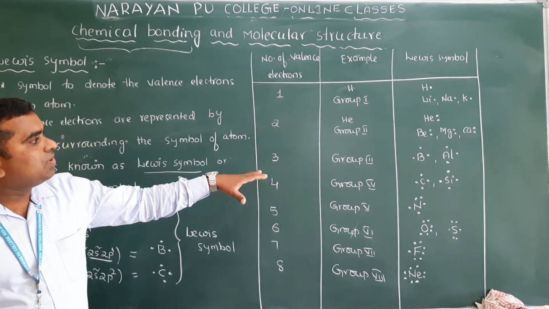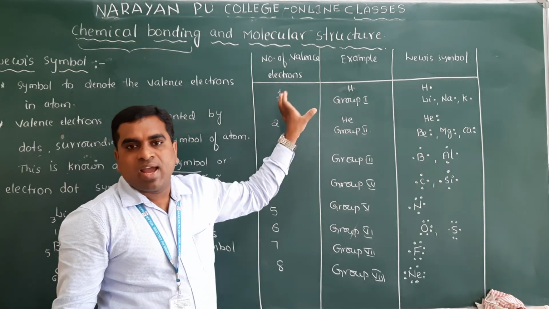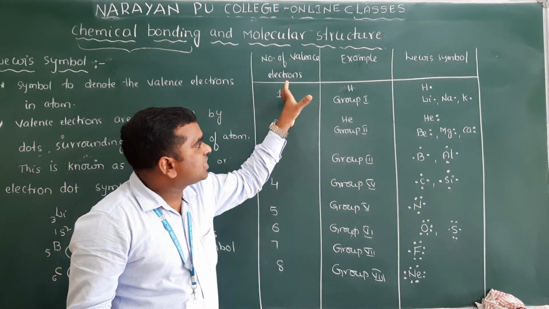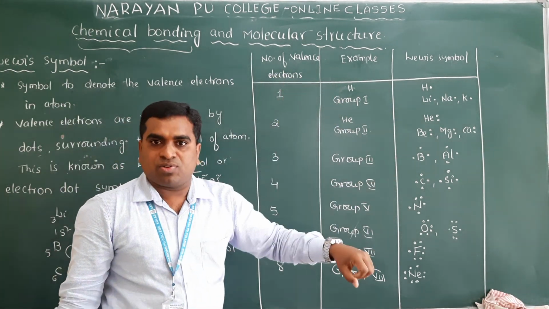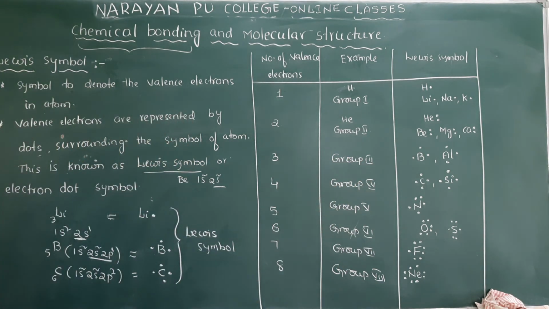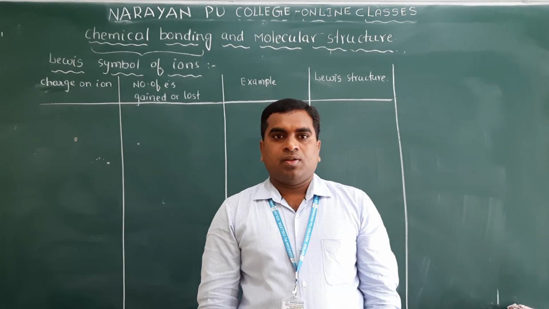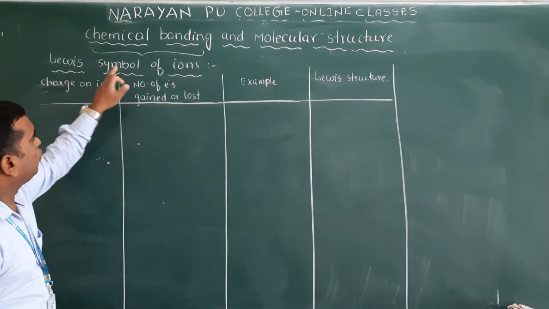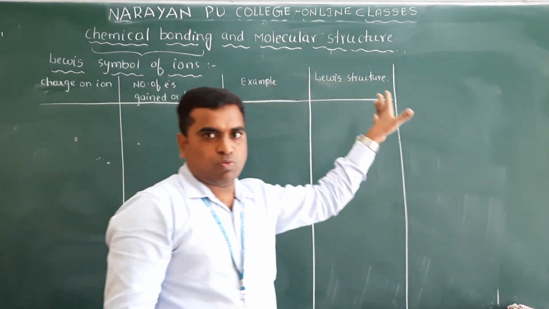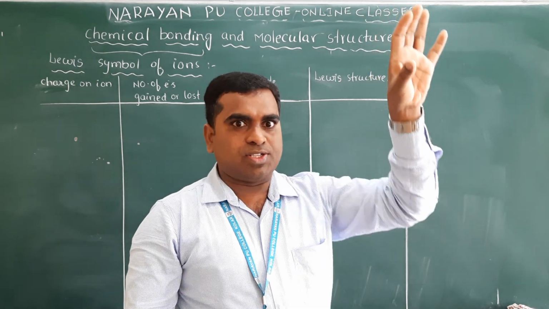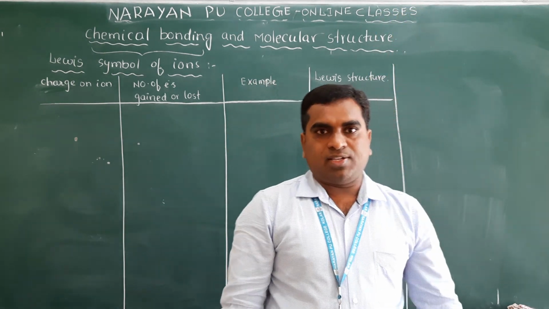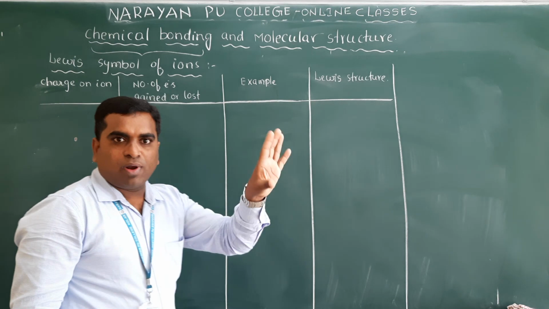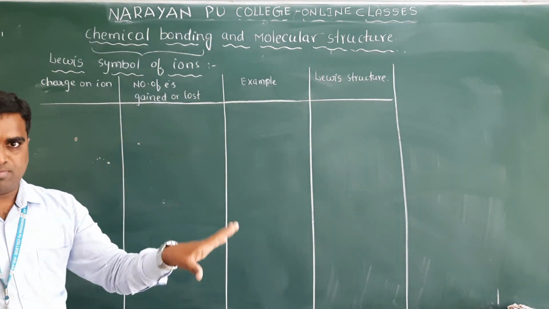Okay? So next we will discuss, this is for the atoms, and we will also discuss the Lewis structures for the ions also. Clear? That will be discussed. So we have discussed the previous table. The table belongs to the Lewis symbols of atoms, because I have not written any charges on the atoms, right? So those are only simple Lewis symbols for simple atoms.